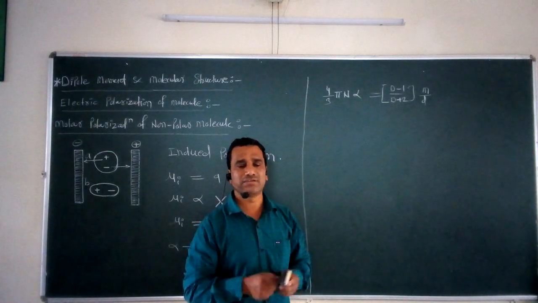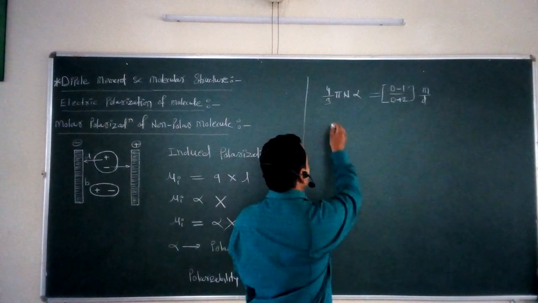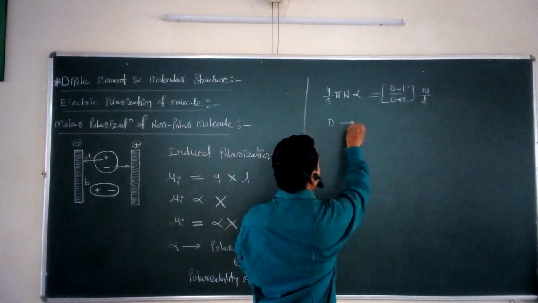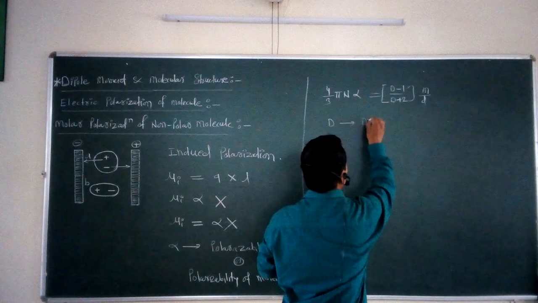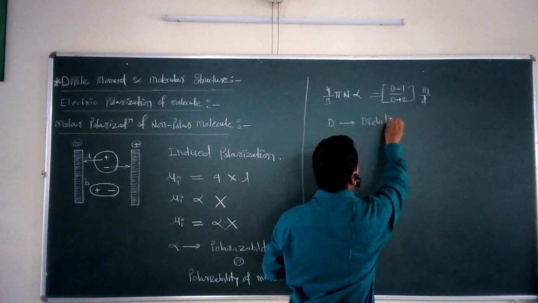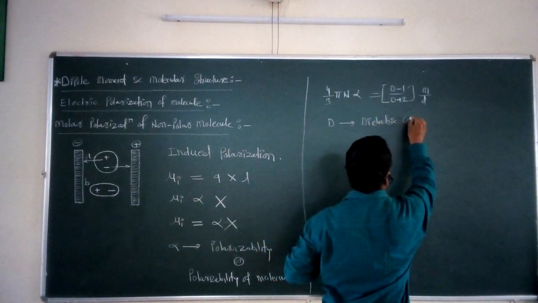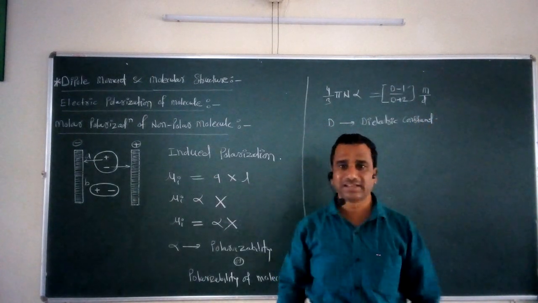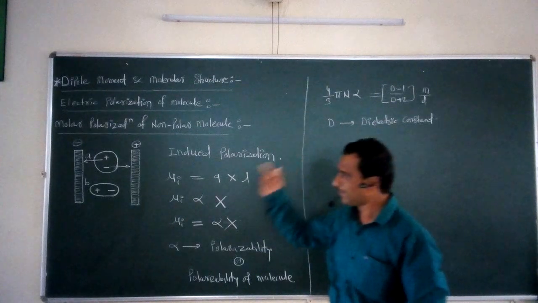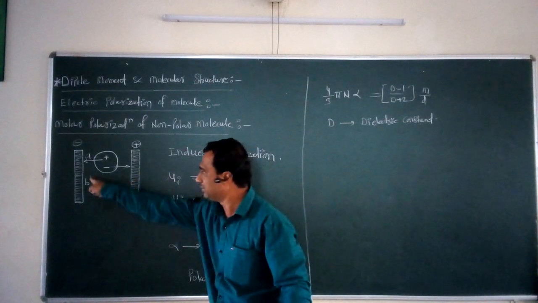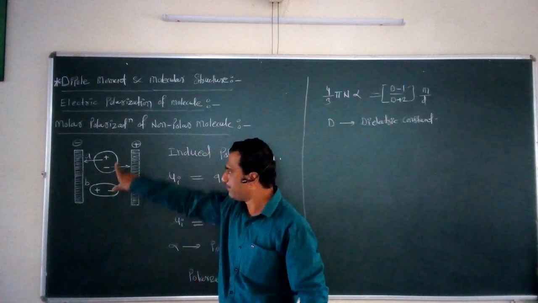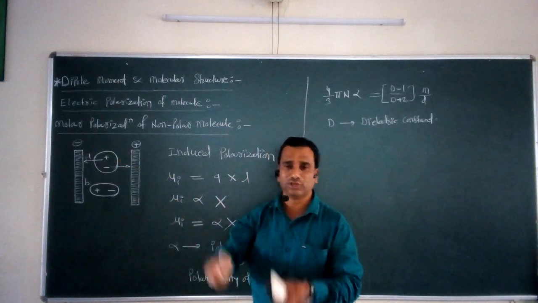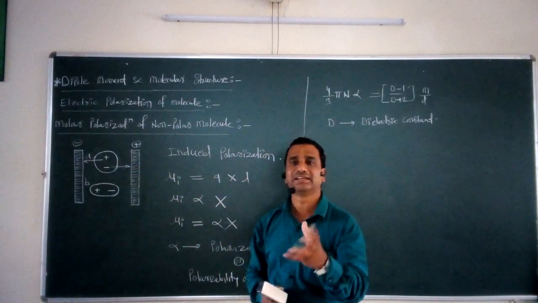So in this equation, one term is called the capital D. This D stands for the dielectric constant of a medium. Of which medium? The medium which we take in between these two charged plates, in which we place this type of non-polar molecule. So that is called the dielectric constant.